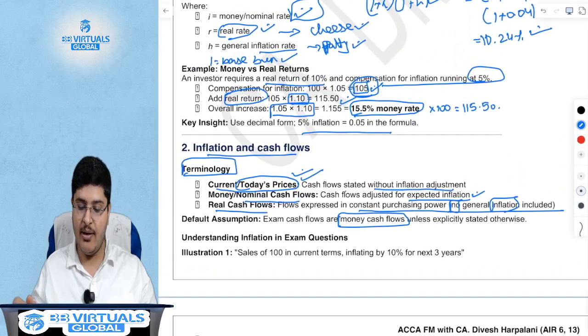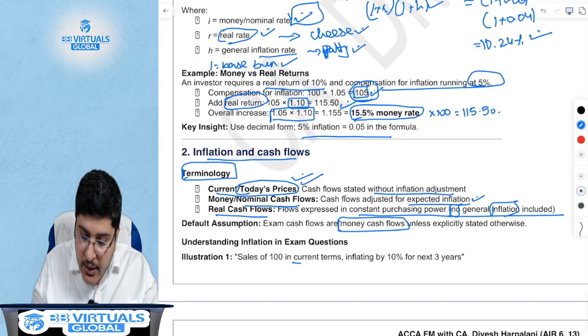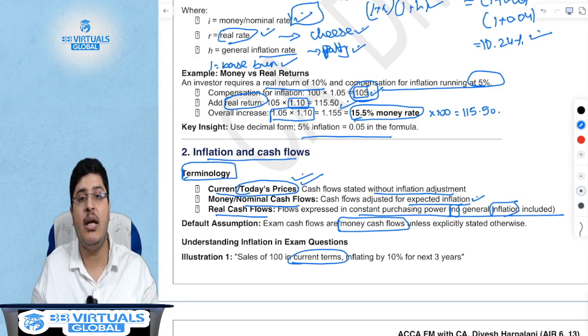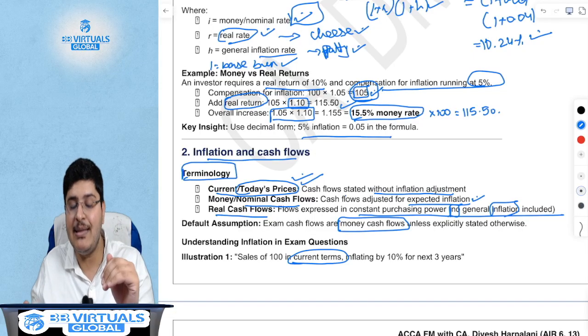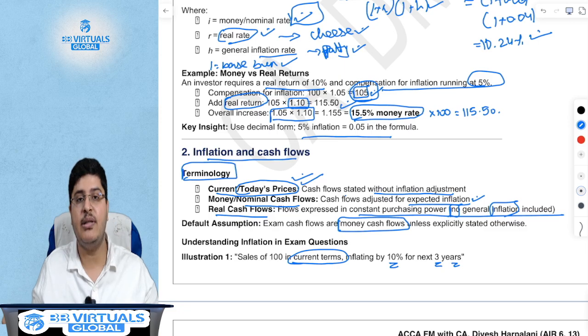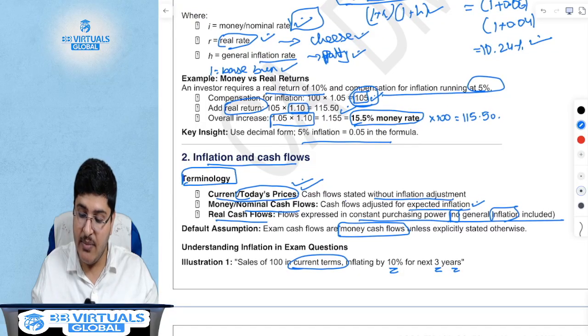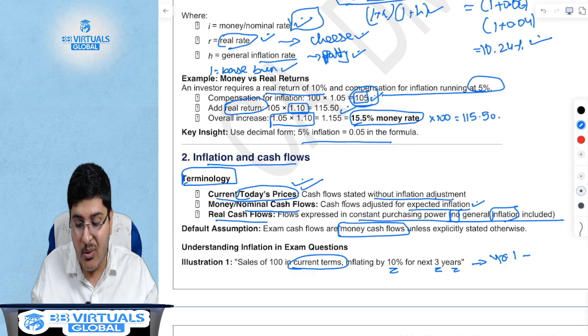So let us look at the first example. If sales are in current terms, which means in today's prices, and they keep inflating by 10% for every year for 3 years, then in year 1 it will be 100 into 1.1, which is 110.